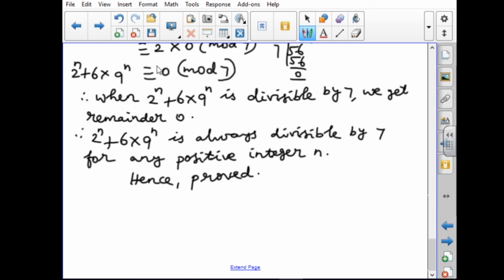The given is 2 power n plus 6 into 9 power n. If they ask a 1 mark sum, substitute n equal to 1, 2, like that any number. This number will be divisible by 7. We are getting the remainder also 0. Suppose they ask a 2 or 5 mark sum, then we have to write like this. The next one.